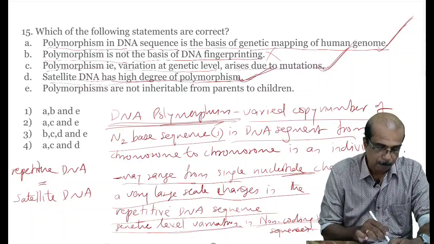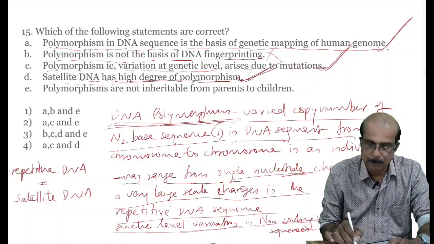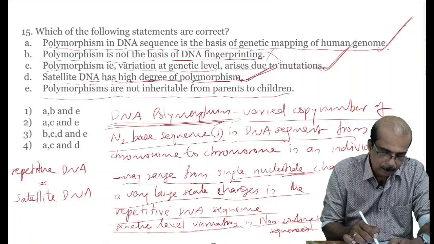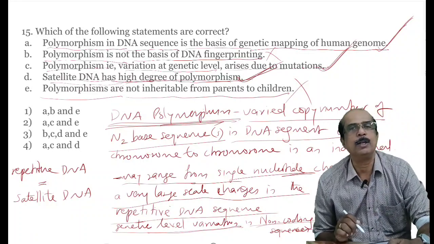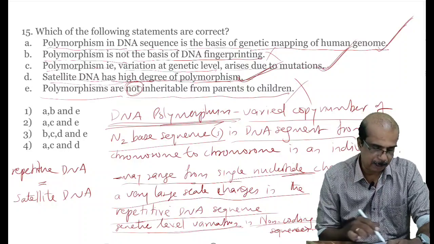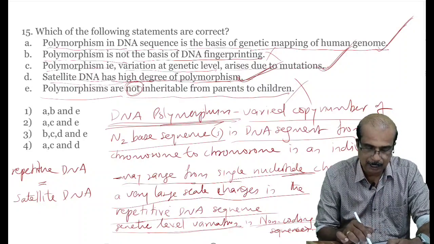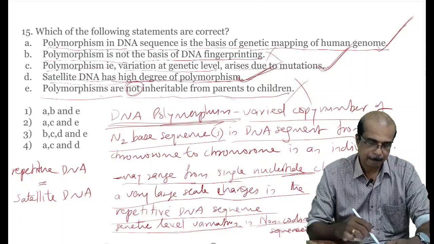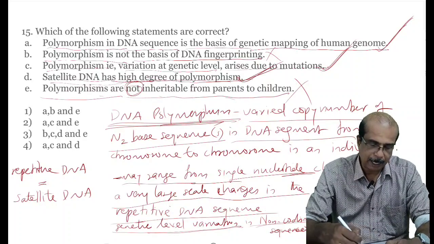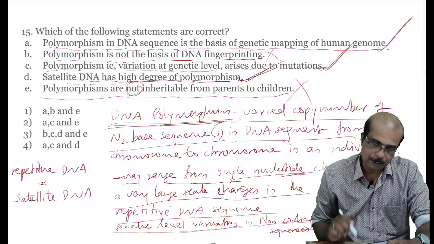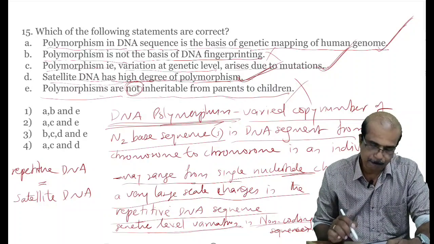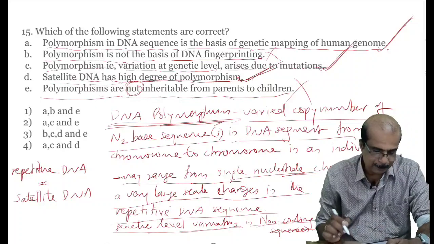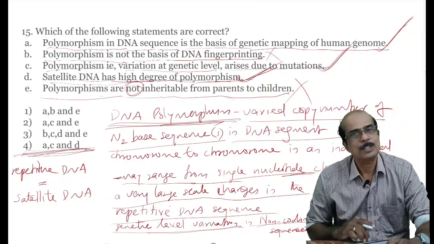Correct statement. Polymorphisms are not inheritable from parents to children. That is a wrong one. We have to remove not from the statement to make it a correct statement. Polymorphisms are definitely inheritable from parents to children. So here asked for correct statements. Correct statements except B and E, that is A, C and D. Fourth option is our answer to this question.